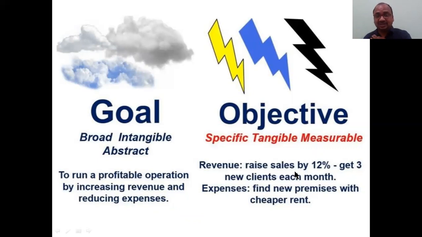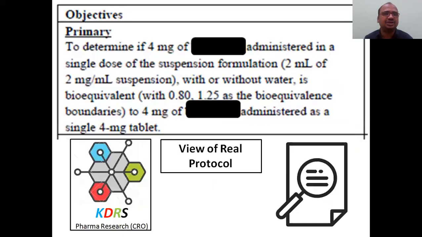I want to improve the sales, so that I will increase the revenue. And expenses: find new premises at a cheaper rent. So instead of putting my company here, I will go for a cheaper place, so that I reduce my expenses. Like that, if you mention specifically, that is called an objective. Goal means overall. This is for your idea only, need not be written in the examination.